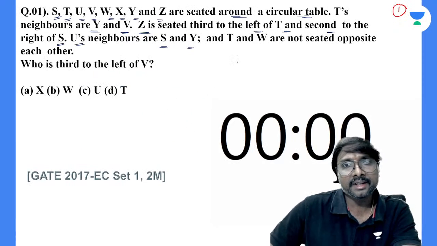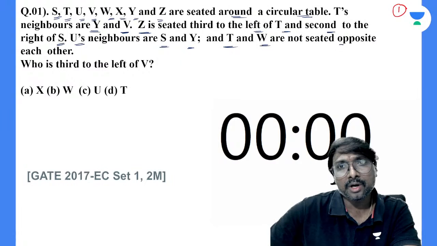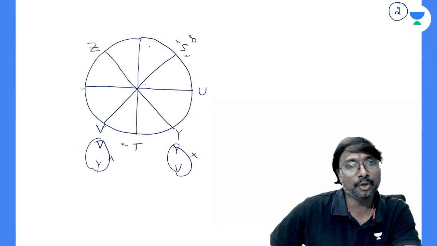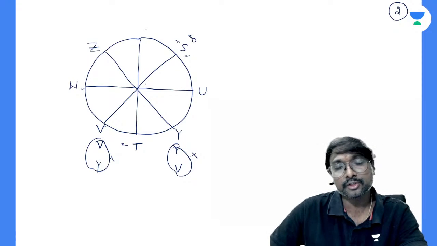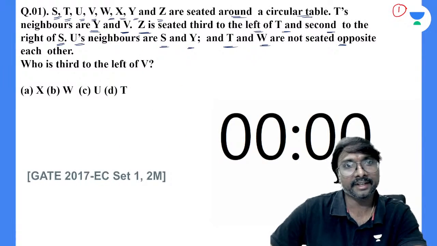What is next? T and W are not seated opposite to each other, which means W will come here, and it will not come on the opposite side. So what is the next one, the last one left? X is the only one left, right?